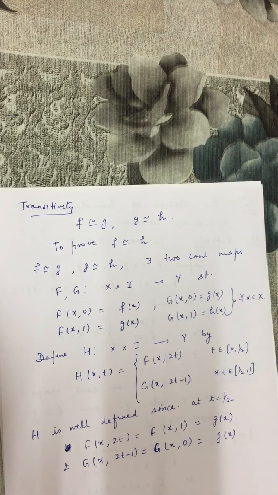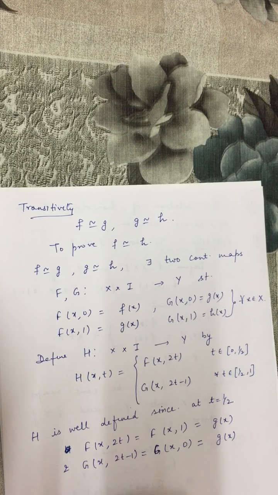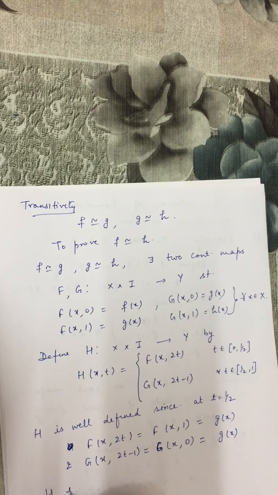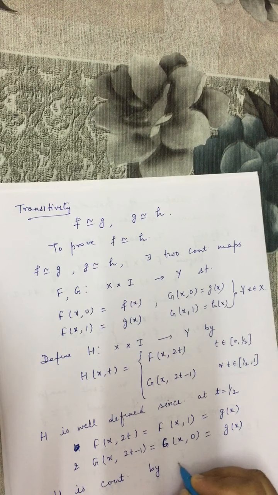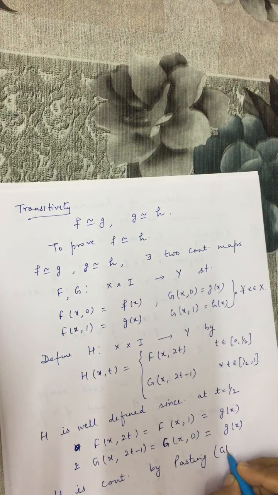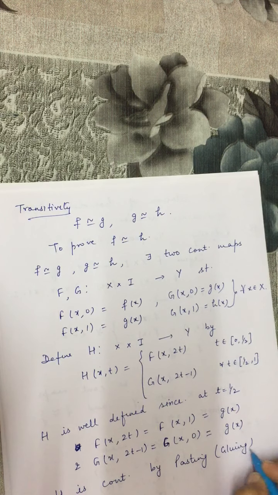Now by pasting lemma, this is continuous also. H is continuous map by pasting lemma or gluing lemma. Now what is this pasting lemma or gluing lemma?